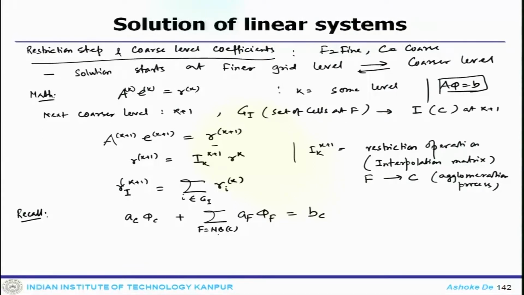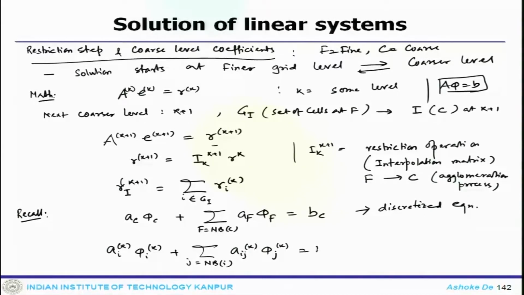Now, we can write this discretized equation at different grid levels. One can write A_I^k phi_I^k plus the summation over j in NBI of A_Ij^k phi_j^k equals B_I^k, and here NBI refers to the neighbor elements.